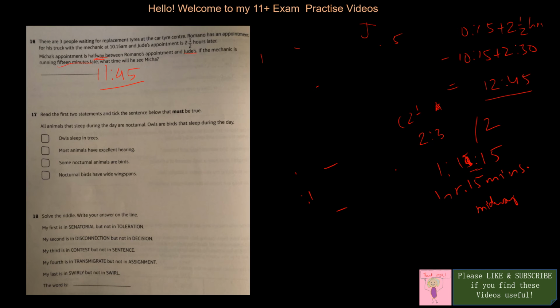Otherwise, we have no place to do other things. Okay, so the next thing I have is read the first two statements and tick the sentence below that must be true. So what must be true? All animals that sleep during the day are nocturnal. Owls are birds that sleep during the day. Owls sleep in trees? Not really. Most animals have excellent hearing. No. Some nocturnal animals are birds. Yes. Nocturnal owls are birds. Some. This is the one.